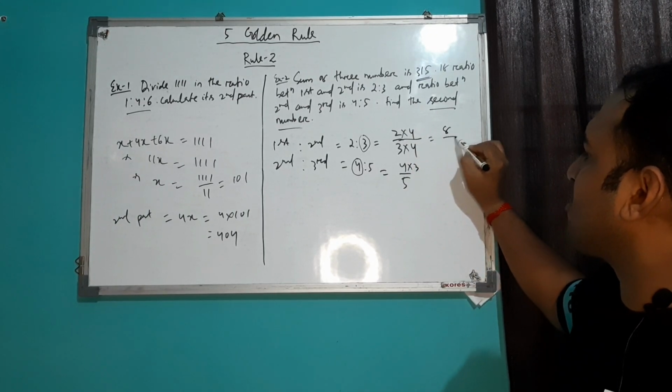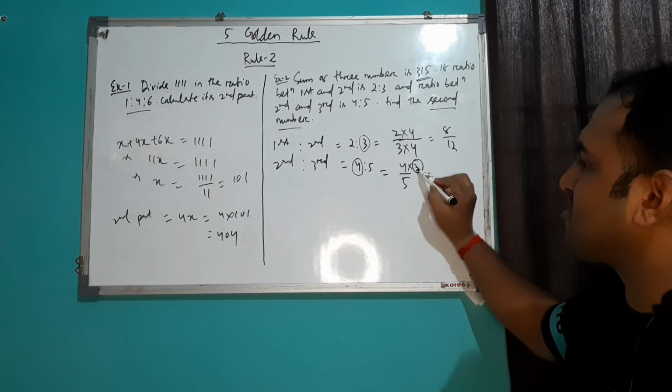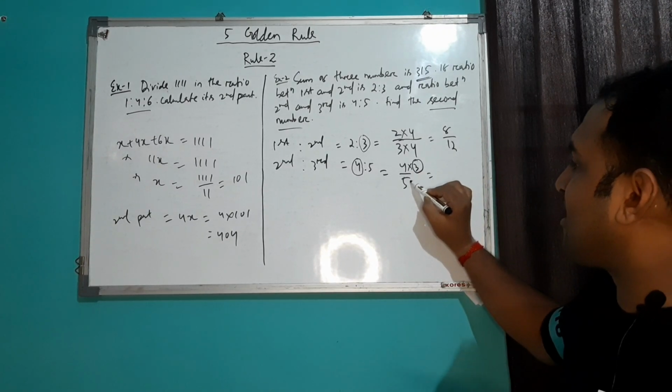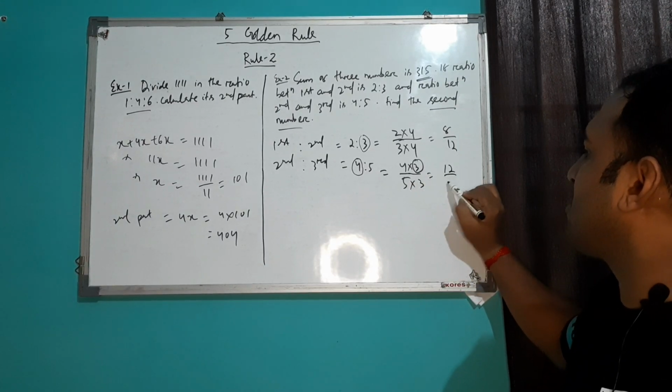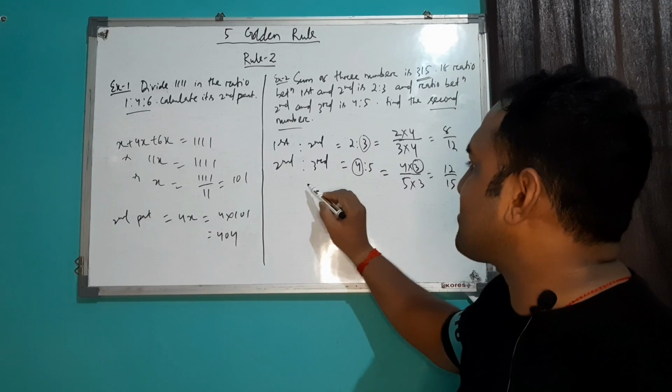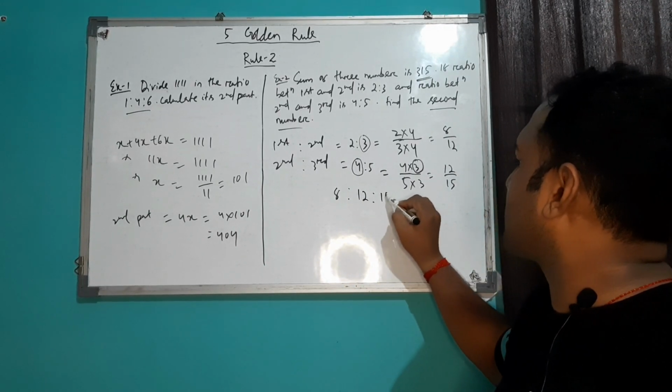So it will be 8/12. Again, if I multiply 3 in the denominator, I have to multiply the numerator by 3, so it will be 12/15. So first is to second is to third will be written as 8:12:15.